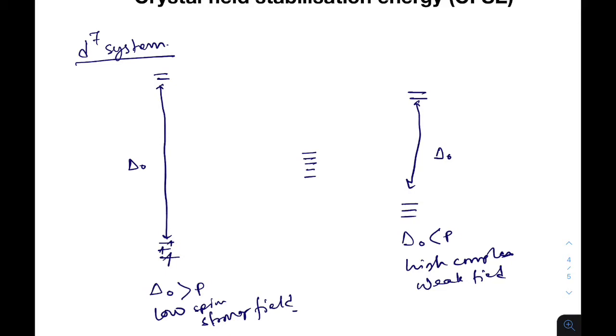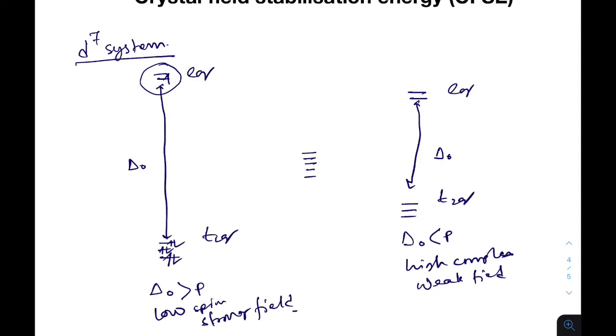So we will start from the lower energy, 1, 2, 3. Now as del 0 is higher than P, before an electron goes to this state, it will prefer to fill up this state. So 3, 4, 5, 6, and the remaining one electron will go to this state. This is the eg state, this is the t2g state, as well as this is eg, this is t2g.